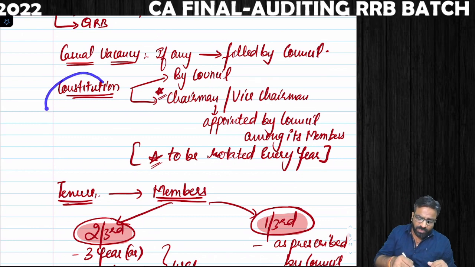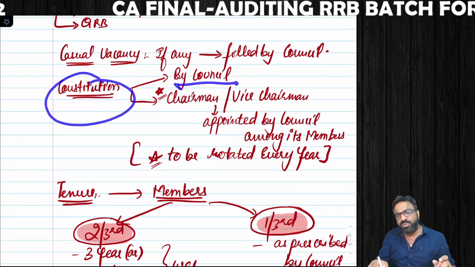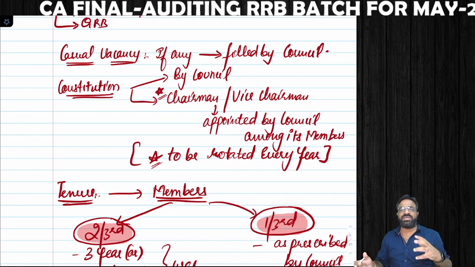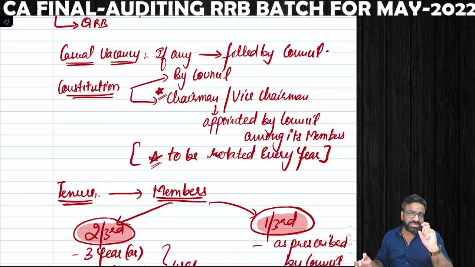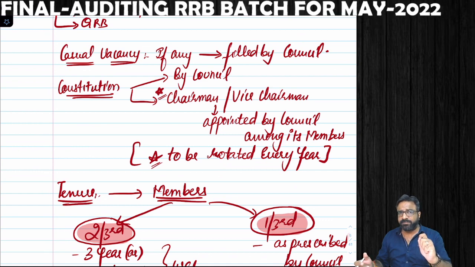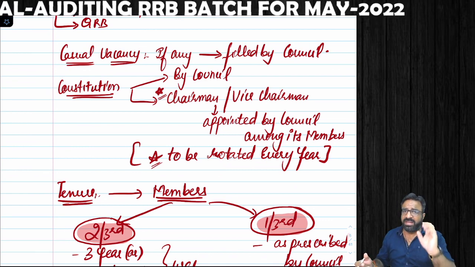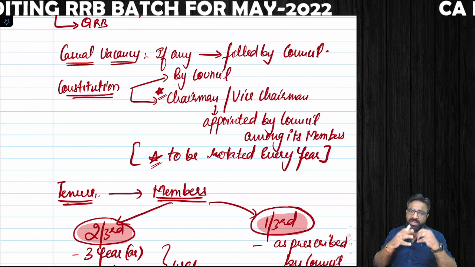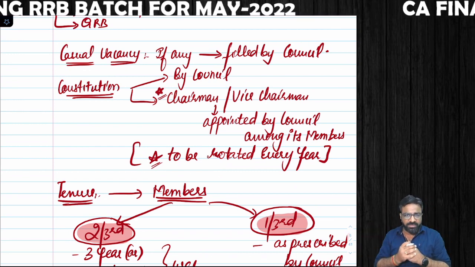Next most important thing, who constitutes it? As I already told you, the council constitutes it, and the council decides who is going to be the chairperson and vice chairperson. Remember, the vice chairperson and the chairperson of the peer review board are to be appointed by the council from among the CA members only. Are you getting the point?